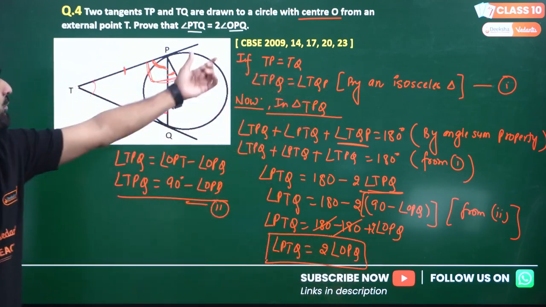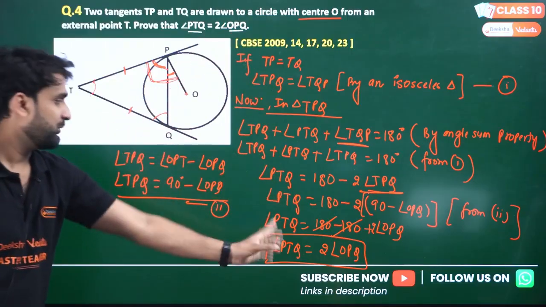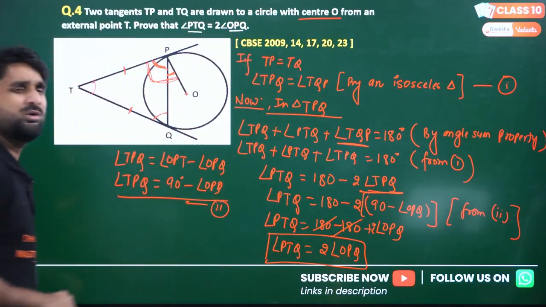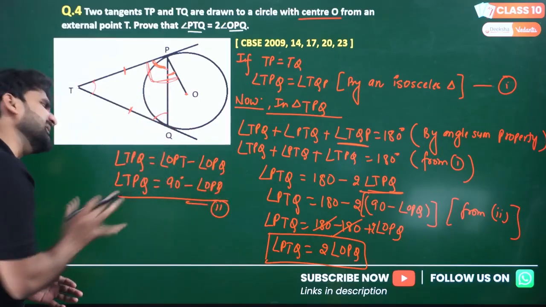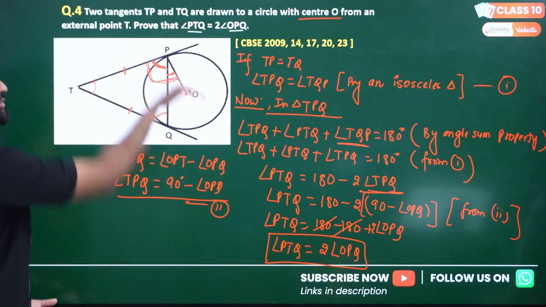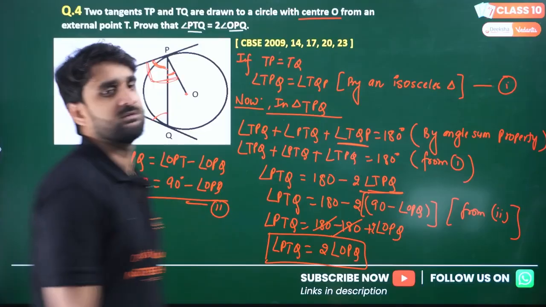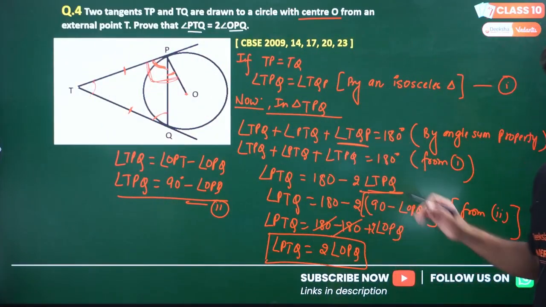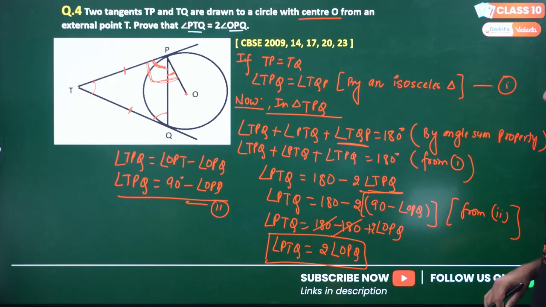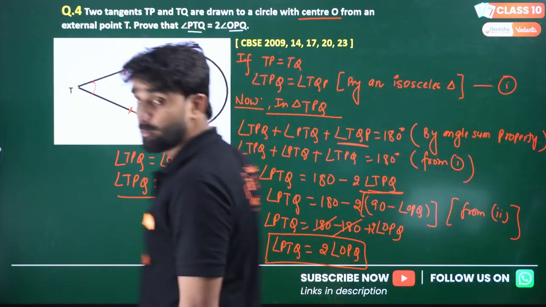Look, this is the proof. Angle PTQ equals 2. Very easy proof. You may find this solution is the easiest one. You might get the solution of this question somewhere else, but the way I solved this question is the easiest. I think you can follow all. Okay, I hope this is clear to you, everyone. So can we move ahead to the next question?